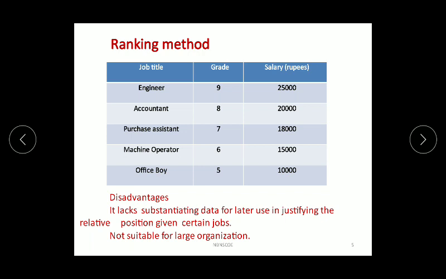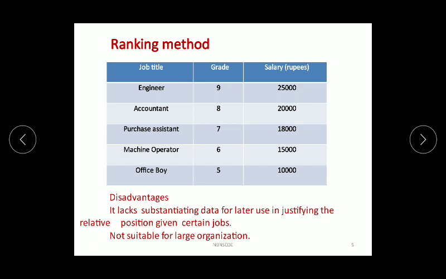Let us assume that the grades are 9, 8, 7, 6, 5, and according to that grade, their rank and salaries can be defined in a descending order from top to bottom. For example, we have taken engineer salary as 25,000, accountant salary as 20,000, purchase assistant as 18,000, and so on.